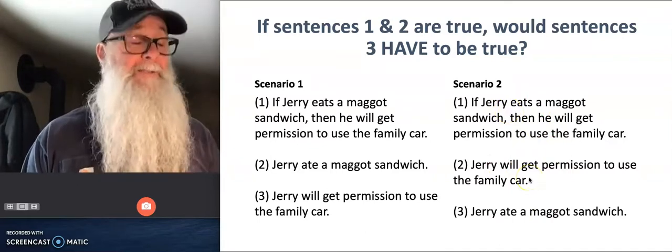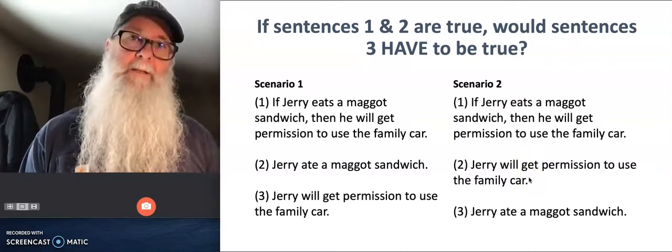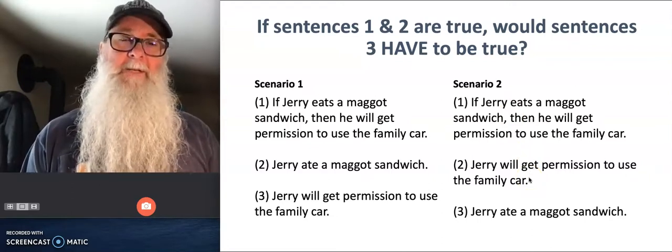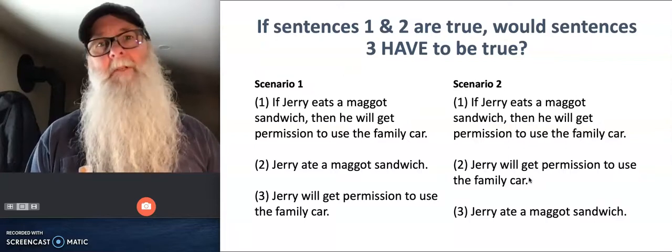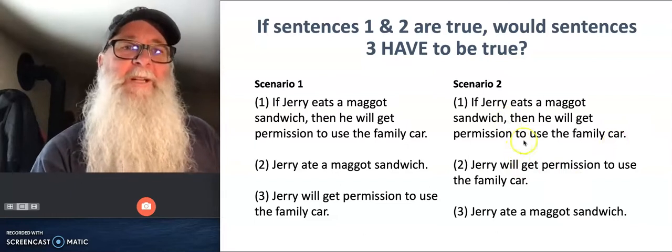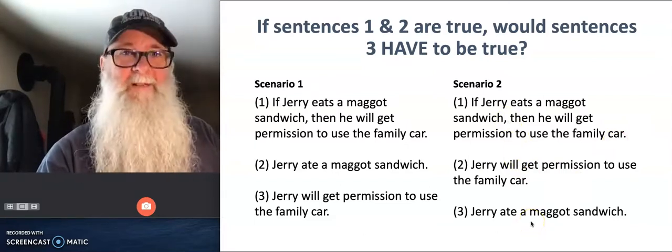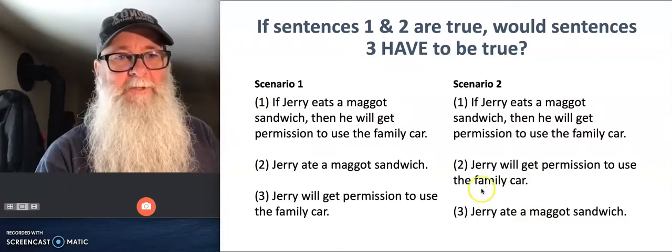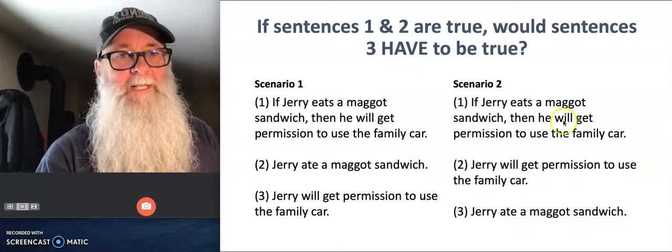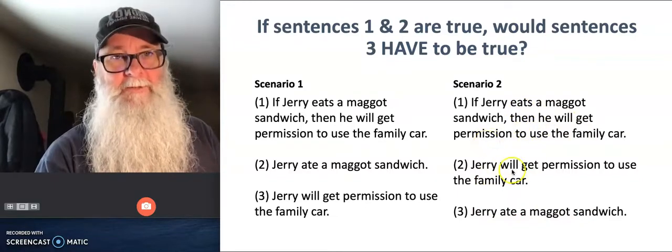And it's true that he did get permission to use the family car, but that doesn't necessarily mean that he ate a maggot sandwich. Maybe Jerry's dad said, oh yeah, you know what, and if you mow the lawn, you get permission too, right? So this argument's unreliable. Maybe it's true that Jerry ate that maggot sandwich, but it doesn't have to be. I can think of a way where this conclusion could be false, even when these first two statements are true. Okay?